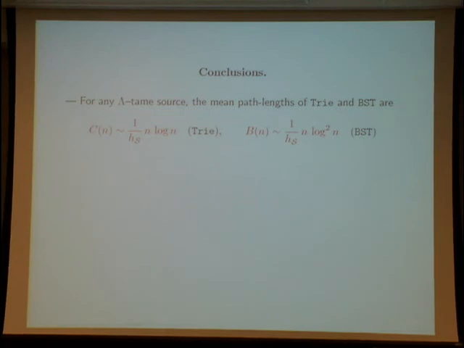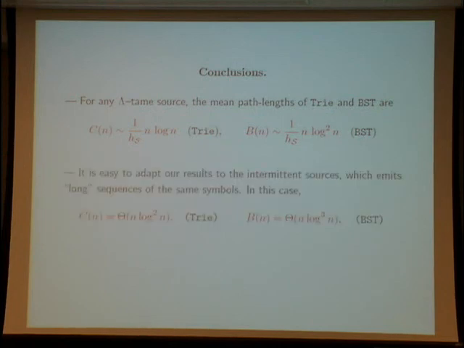So, conclusion. We have proved that for any lambda tame source, the mean path lengths of twi and BST are of this order: n log n for the twi, n log square n for the BST. We can extend our result for sources which are not tame, for instance, intermittent source. But for this intermittent source, the path length of the twi is now of order n log square n, but it is always better than the BST, which is now of order n log cube n.